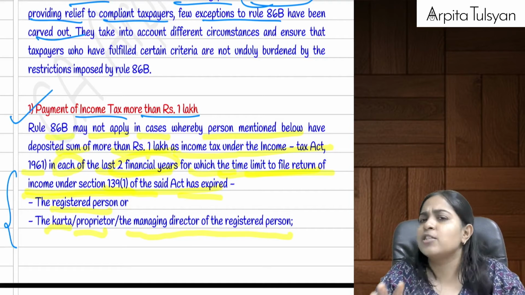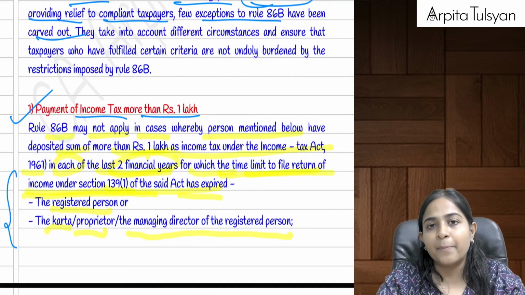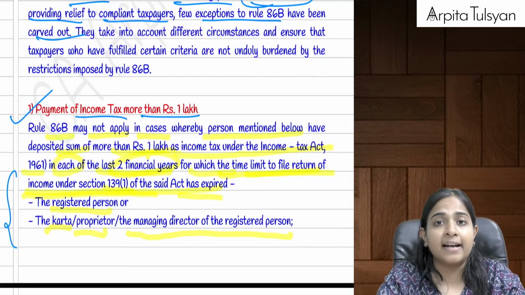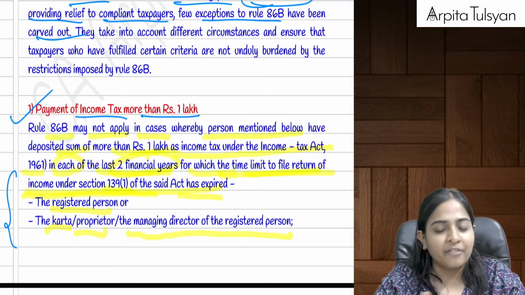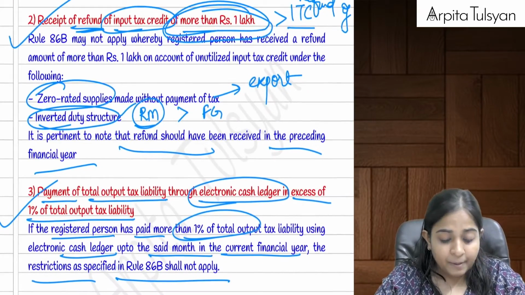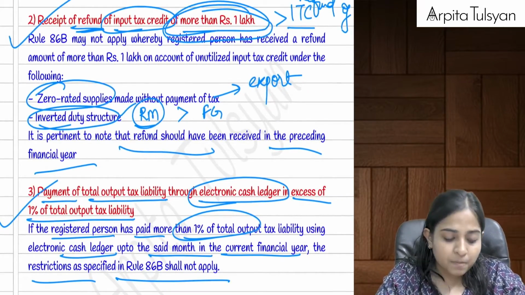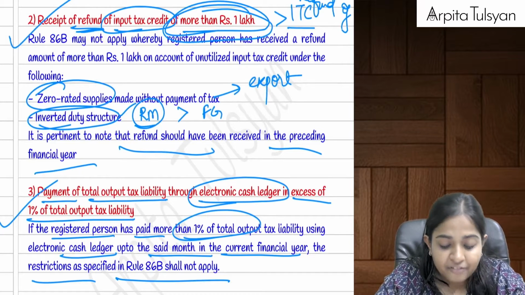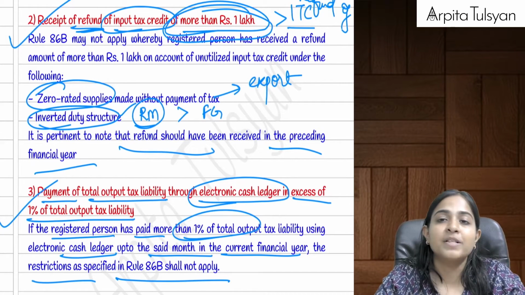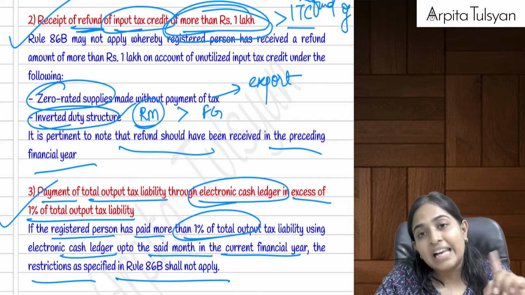Then in that case you can utilize the entire 100%. You can utilize your electronic credit ledger entirely, meaning the 99% and 1% rule is not applicable. Next one, if this particular registered person has received a refund of input tax credit of more than rupees 1 lakh in the last year.